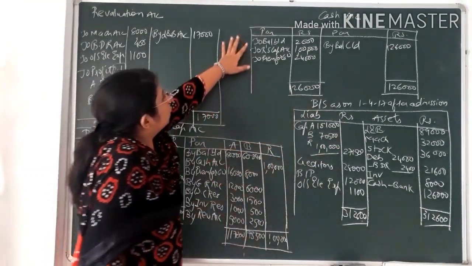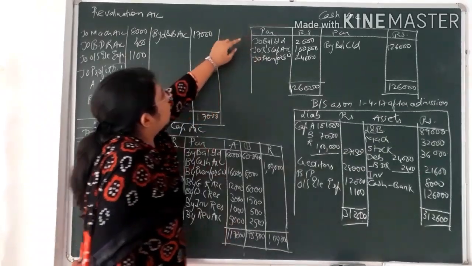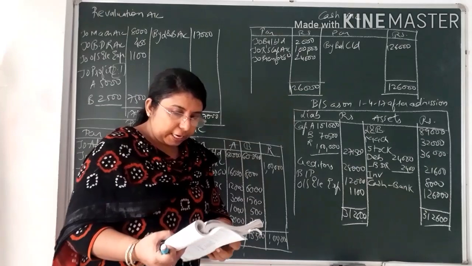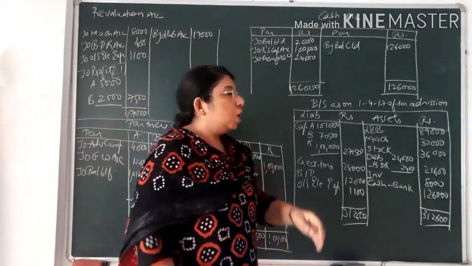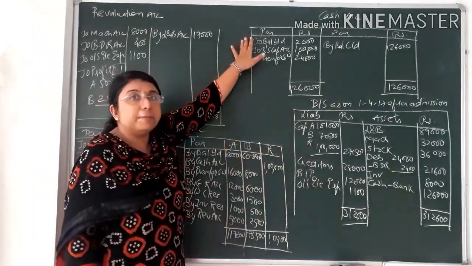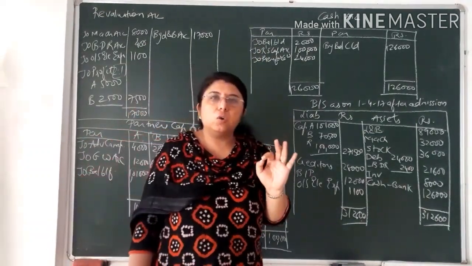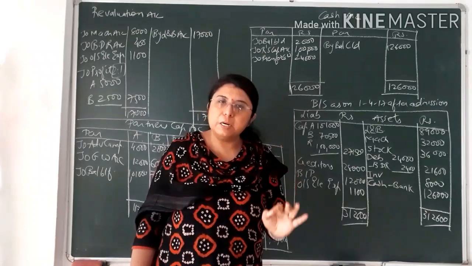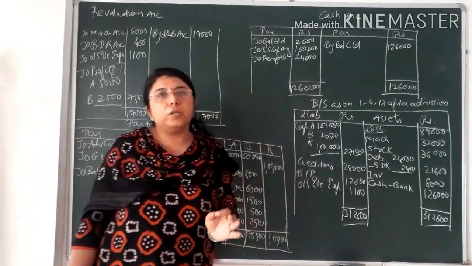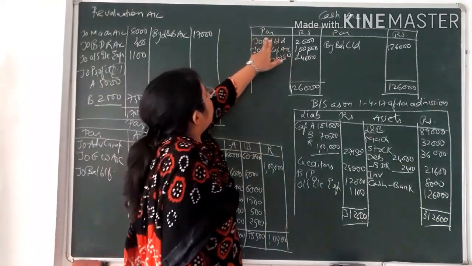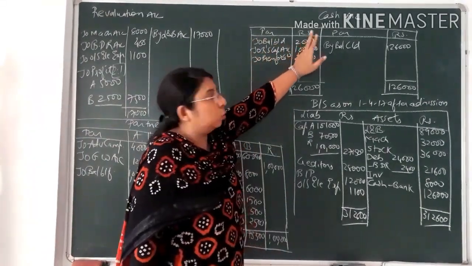One more thing over here: the cash account remains to be explained. To balance brought down, that is the opening balance, is given to you in the question. You can see cash and bank is given to you as 2,000. So cash and bank always has a debit balance, as it is written on the asset side. If any value is written on the asset side, it means it has a debit balance, and if any value is written on the liability side, it means it is a credit balance. So to balance brought down is rupees 2,000.